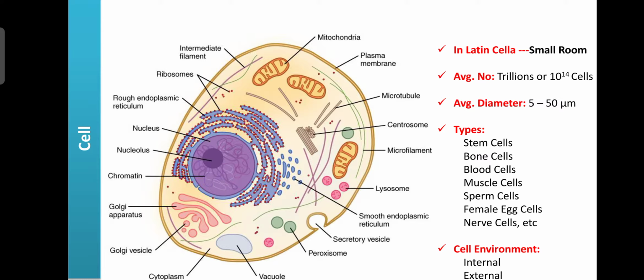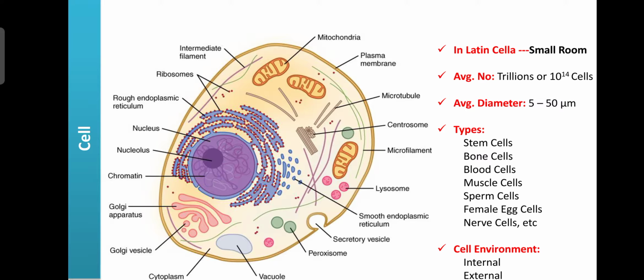In our body, the cells have different types. Stem cells are mainly present in the RBM and the embryo. In the embryo, they are responsible for the formation of organs. In the RBM, they are responsible for the formation of blood cells.